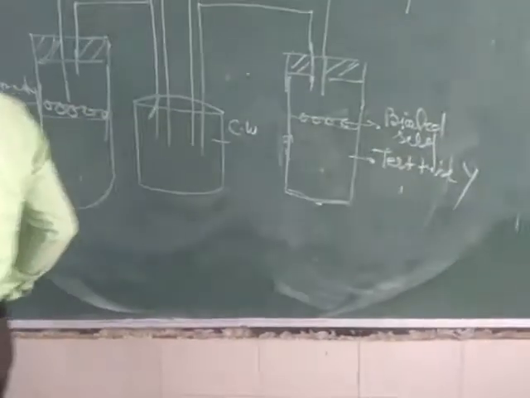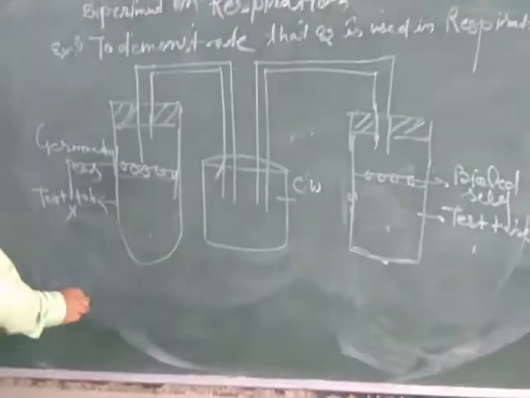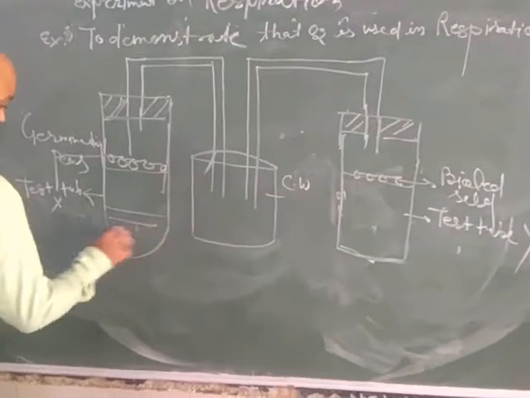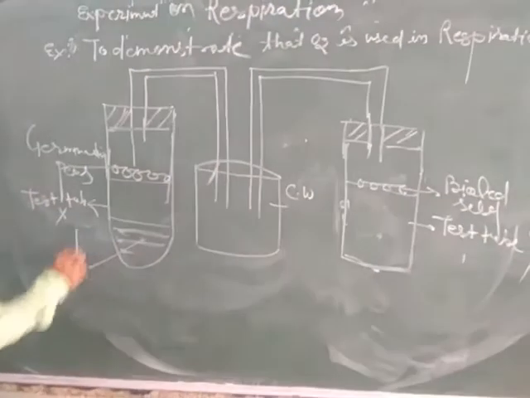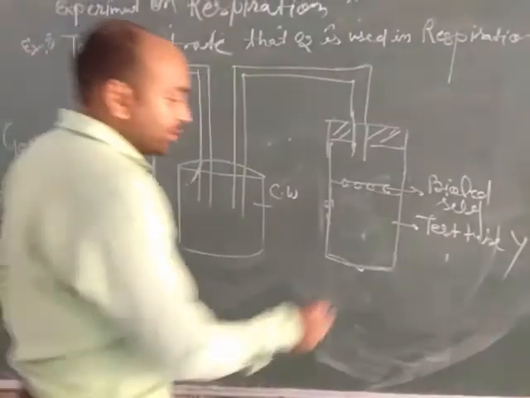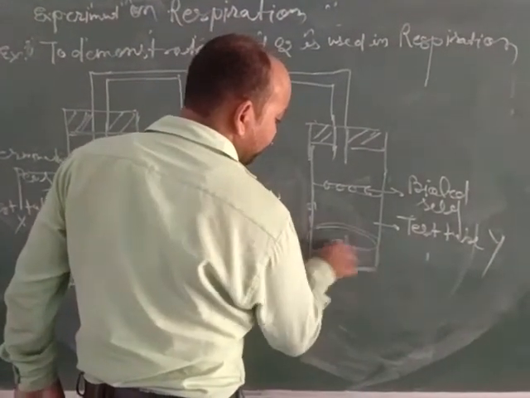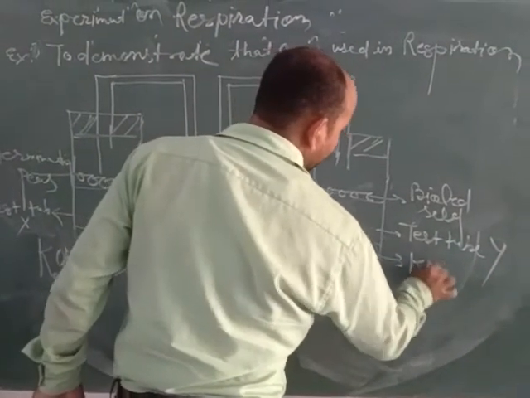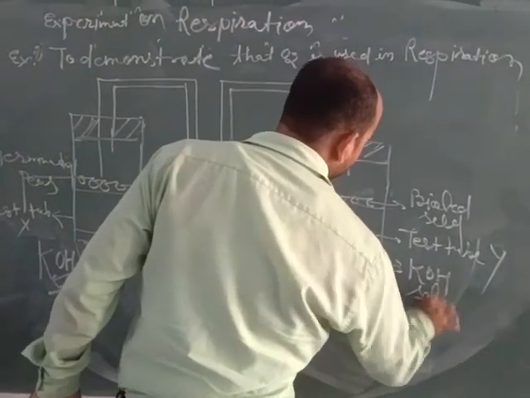Now test tube X also contains potassium hydroxide, KOH solution. The second test tube also contains KOH, potassium hydroxide solution. We can watch here.